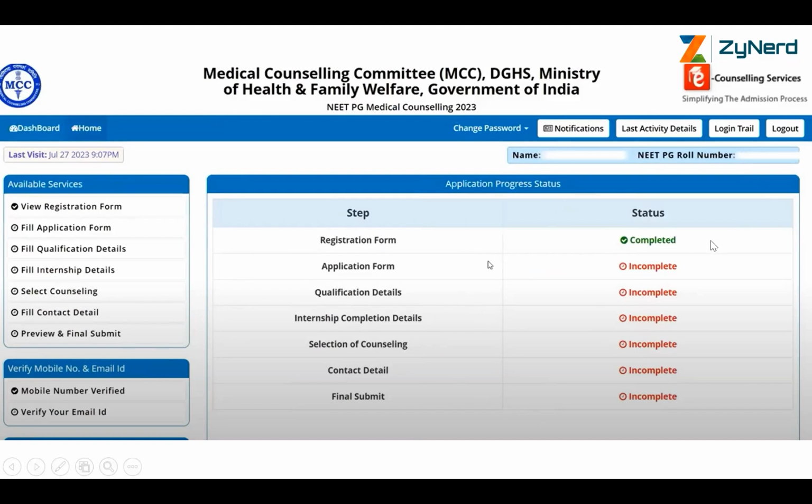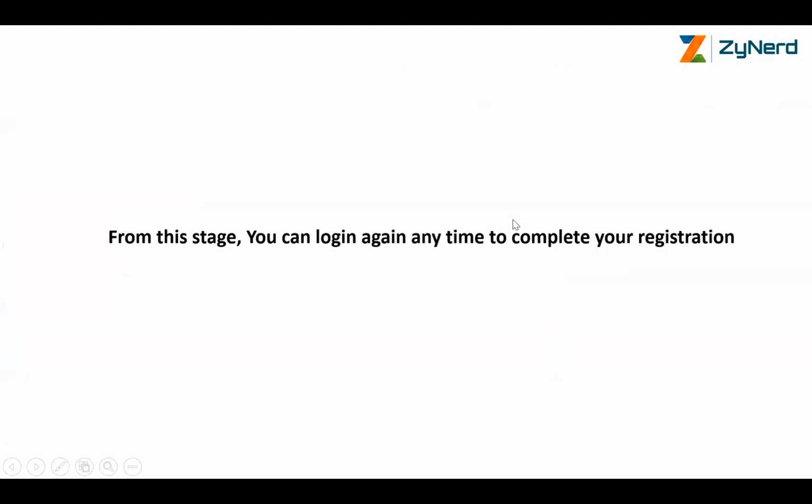You've completed your registration form, and your application form, qualification details, internship completion details, selection of counseling, contact details, and final submit is yet to be done. This says NEET PG, but it will say MDS for you. We haven't seen the format for MDS. We will do that at a later point in time. Currently, it is the same as what we have checked.